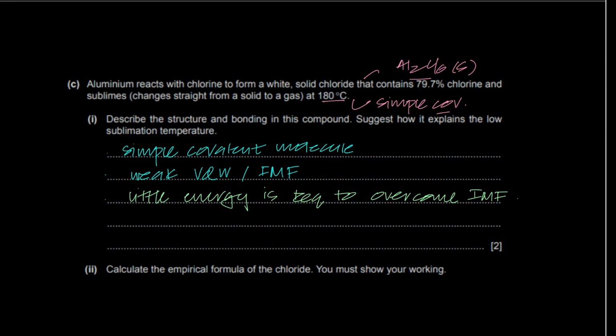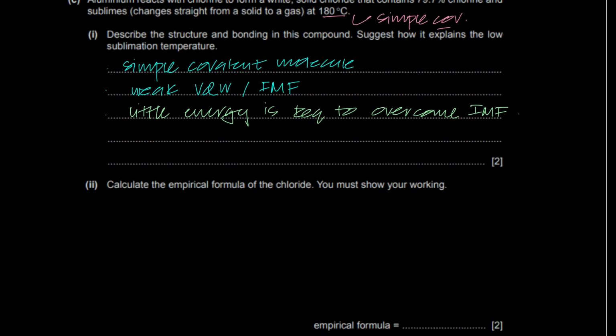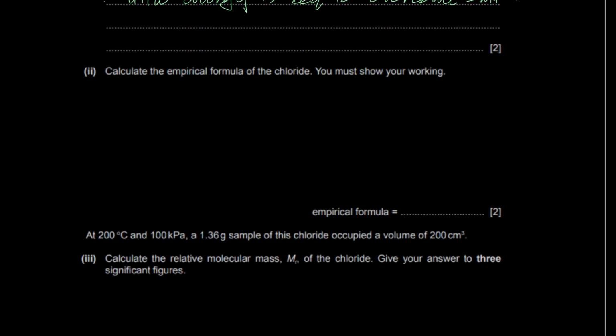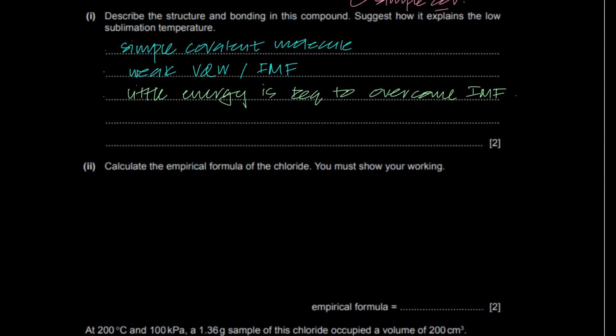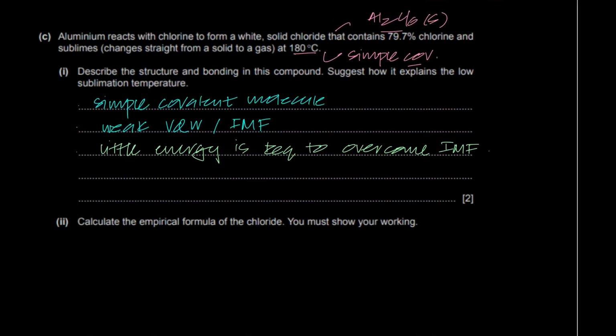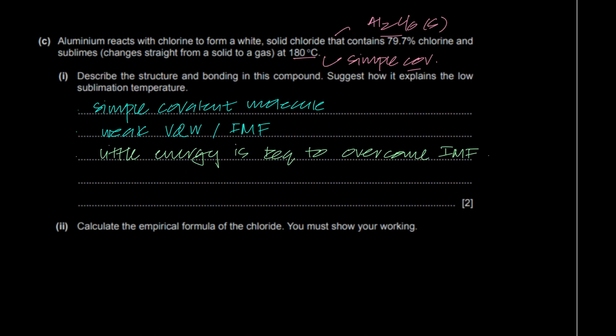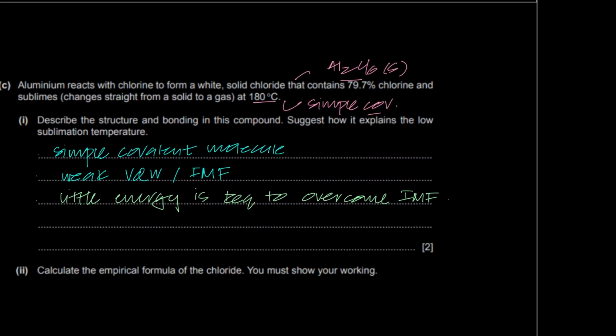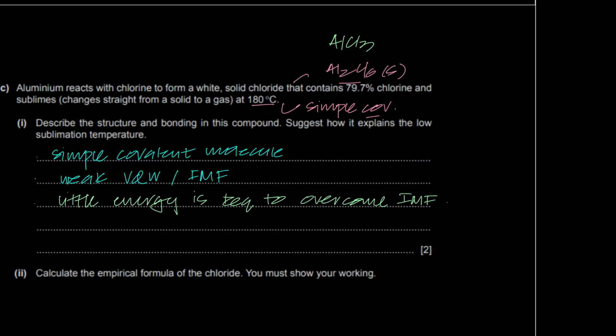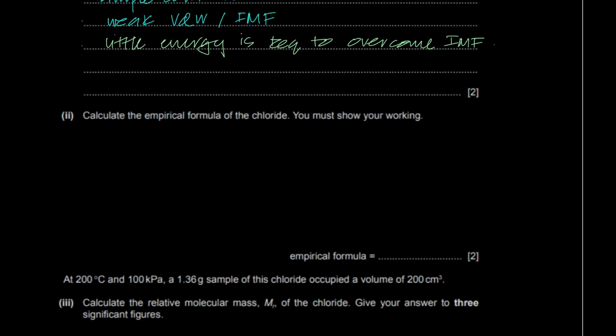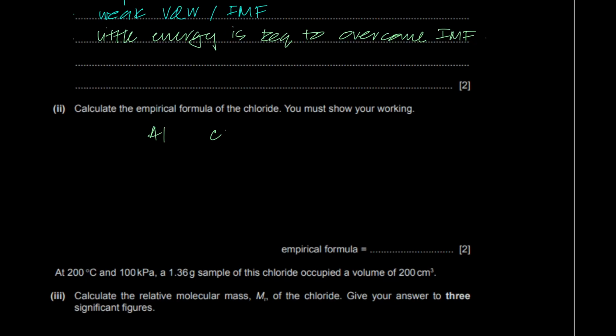And we've already done this in chapter number 2, by the way, which is chemical bonding. But it's being repeated here since there are a couple of more questions that are connected with it. Calculate the empirical formula of the chloride. You must show your working. The reason he's saying that is because you would know that the empirical formula is AlCl3. Everybody knows, so that's why he's saying show your working, because he wants you to use the data that's been given to me.